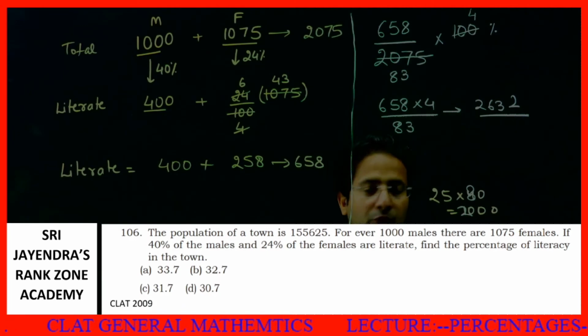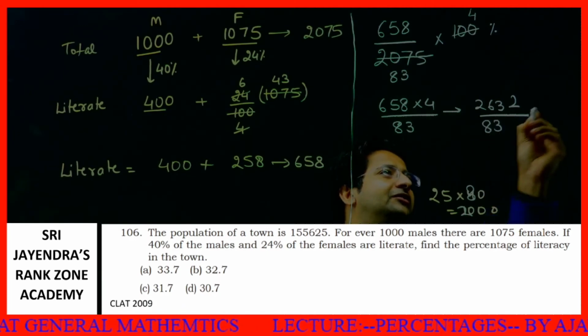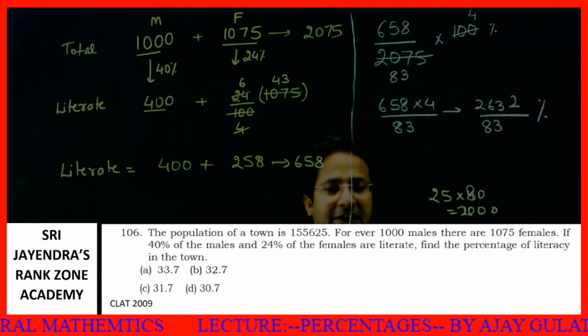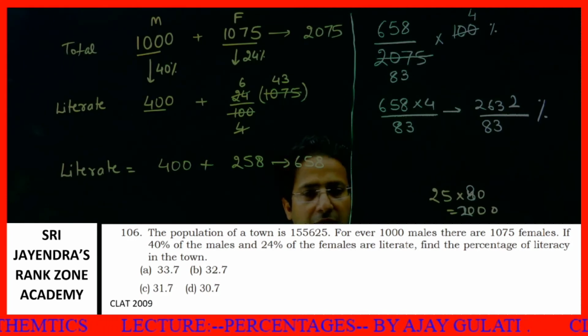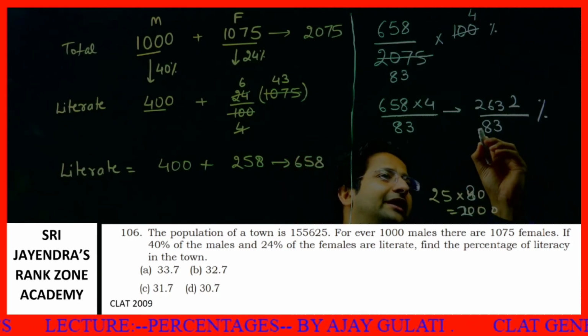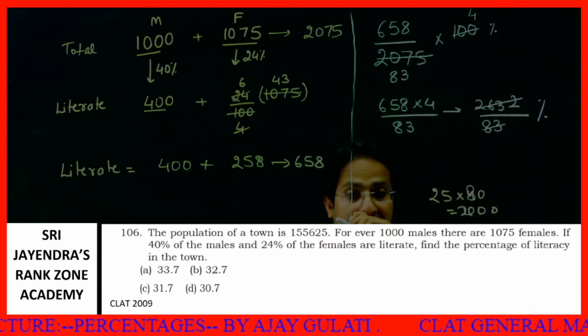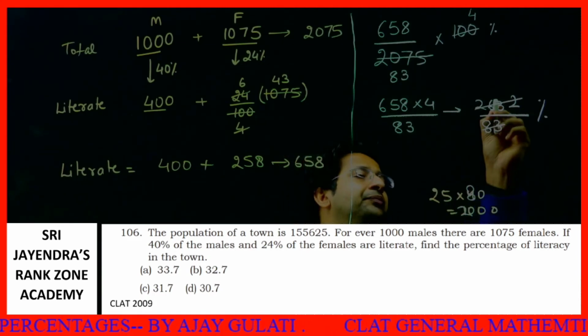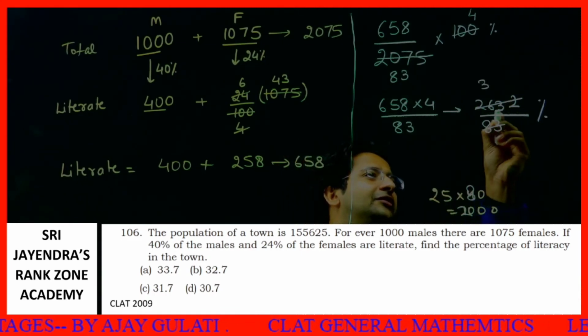This is 2632 divided by 83. This much percentage. Again, I hope this must be clear to all of you. Now let's try to cancel this. 83, and if I cancel this, 83 into 3 is 249. So this is 3, 249. This is 14 remaining.